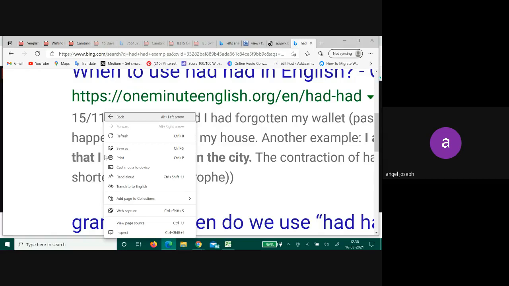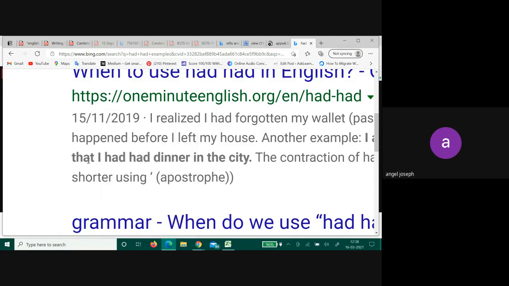That's all. Please understand. Whenever you see had, have, has, all these combinations, in all of them the first verb, the first has or have or had, is showing you the perfect tense. It could be present perfect or past perfect. That is doing its job as it is supposed to do.